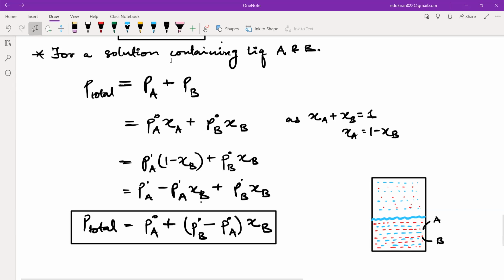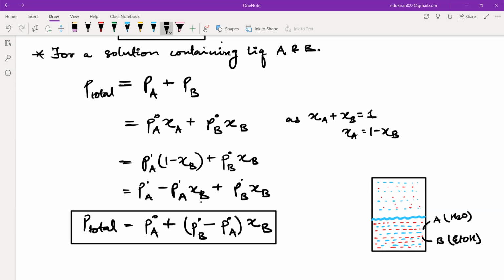If someone brings you such a container and tells you what is in it, let us say A is H2O and let us say B is ethanol, EtOH. Now what is the mole fraction of EtOH here? How will we calculate it? This formula will now come.